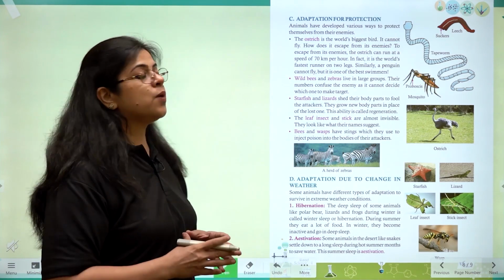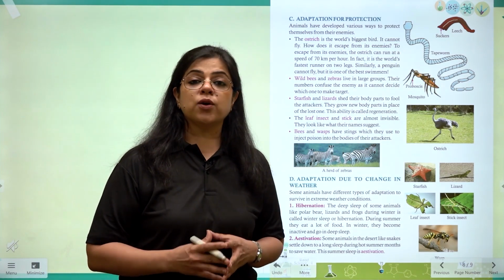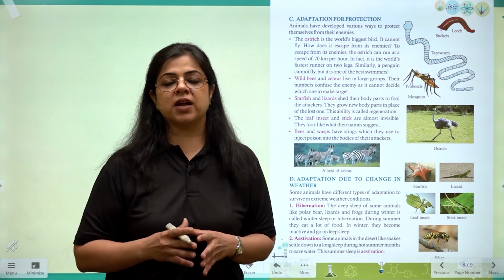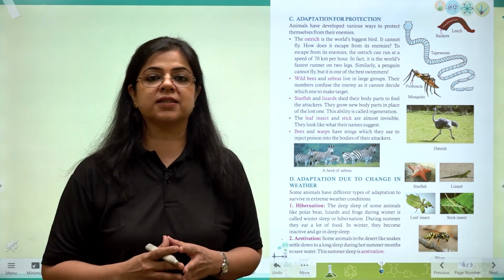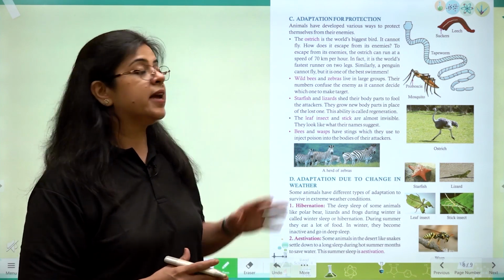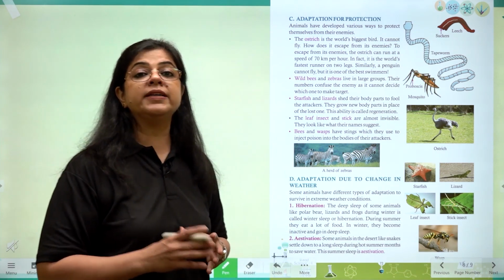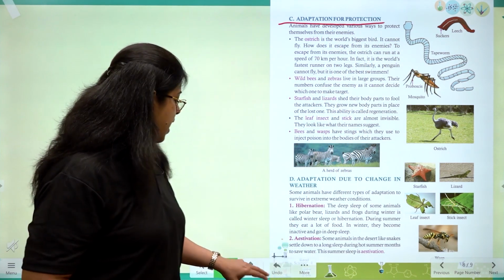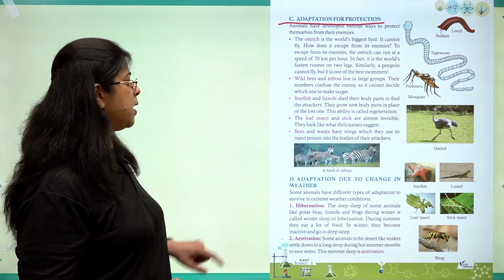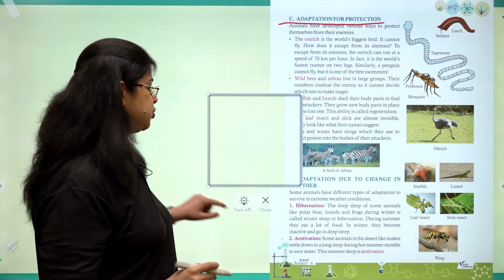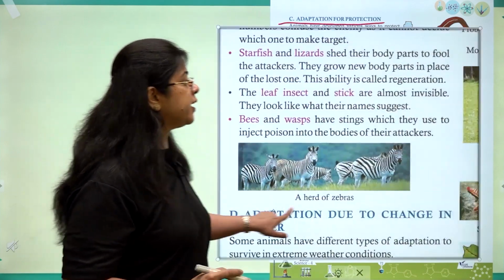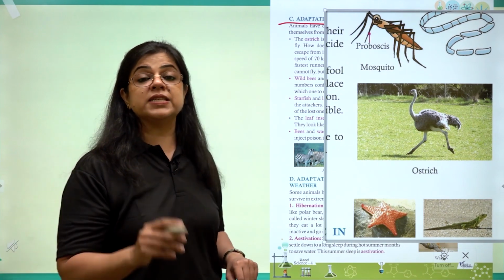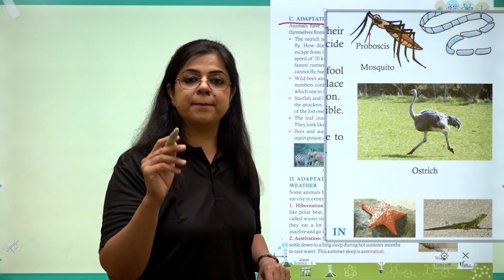It is important to understand that animals are also fearful. जैसे हमें डर लगता है कि हमें चोट ना लग जाए, animals को भी डर लगता है कि उनको चोट ना लग जाए. Different animals have got different adaptations for protection. I am sure you would have heard about this bird called ostrich. Ostrich is a very heavyweight bird. It cannot fly, but an ostrich is the fastest running bird.